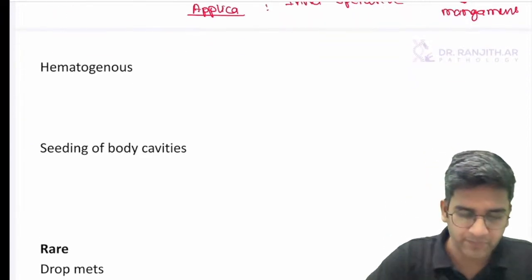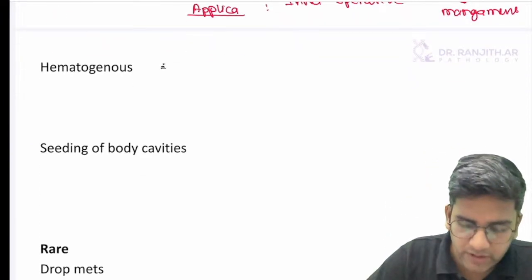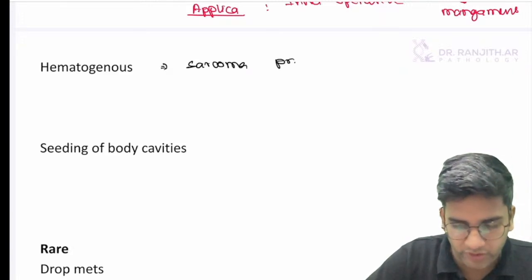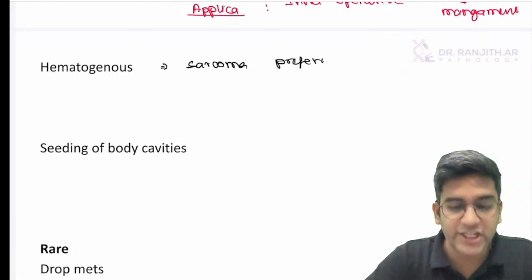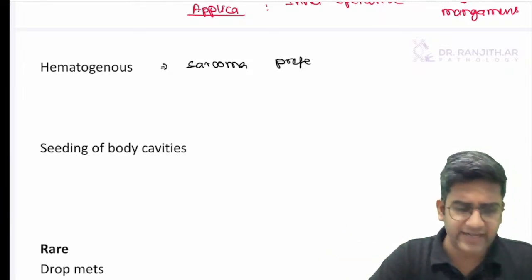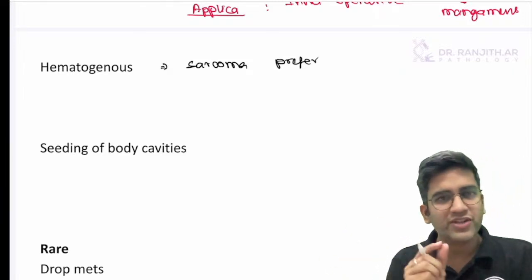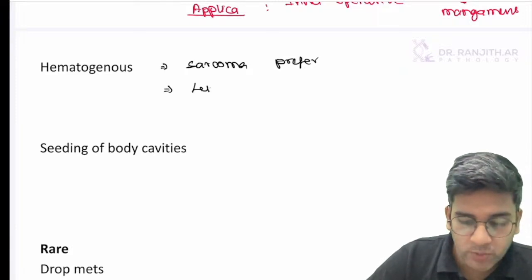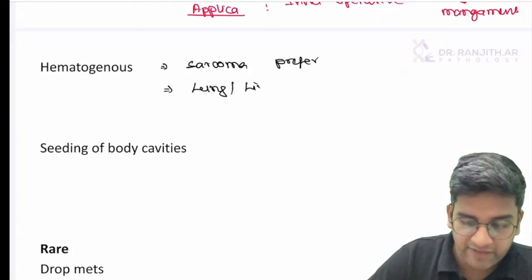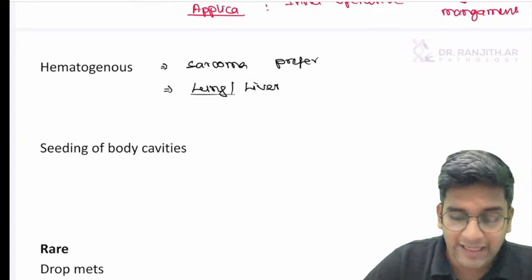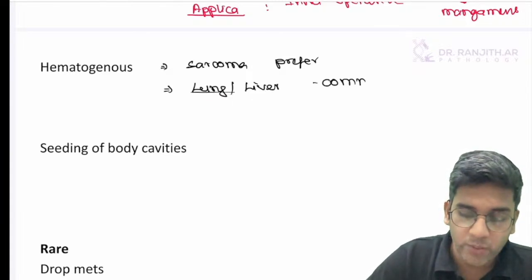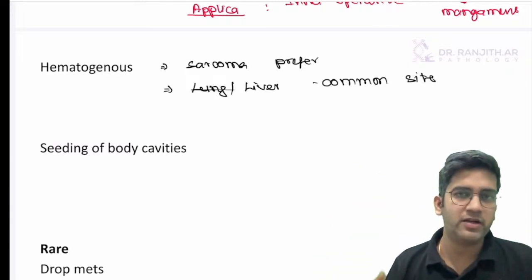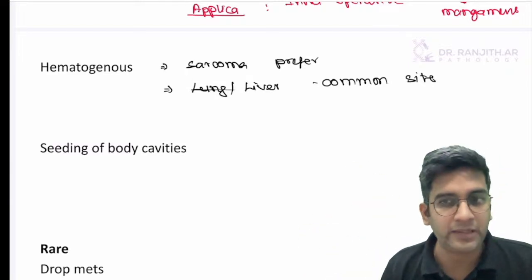Then go to hematogenous. So hematogenous, which is preferred? Sarcomas prefer the hematogenous route, right? Any fleshy tumors, sarcoma is muscle, right? Any fleshy tumor prefers the hematogenous route. So I don't have much to write about this, right? There are two organs. The organs which have maximum blood supply are definitely preferred by the hematogenous route. Lung and the liver are the common sites where you will get metastasis from any different organ of the body. It goes and gets deposited in lung or liver because of the abundant blood supply, right?